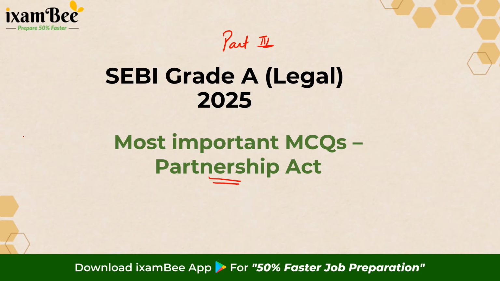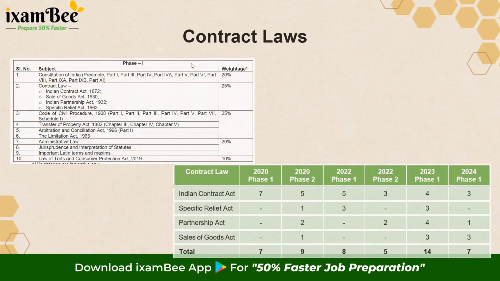We have already covered other important contract laws, which include your Indian Contract Law, your Specific Relief Act, and your Sales of Goods Act. This is the last act from the overall contract laws. Together, contract laws account for 25% of the weightage in Phase 1 exam.